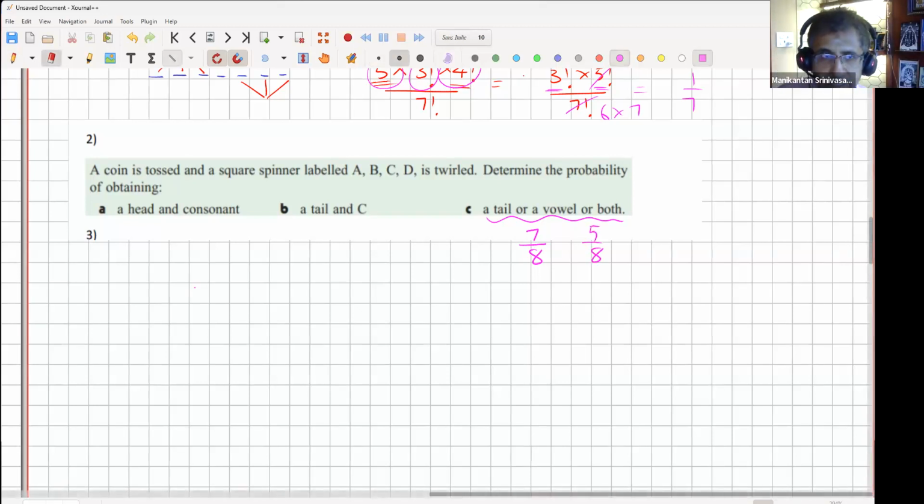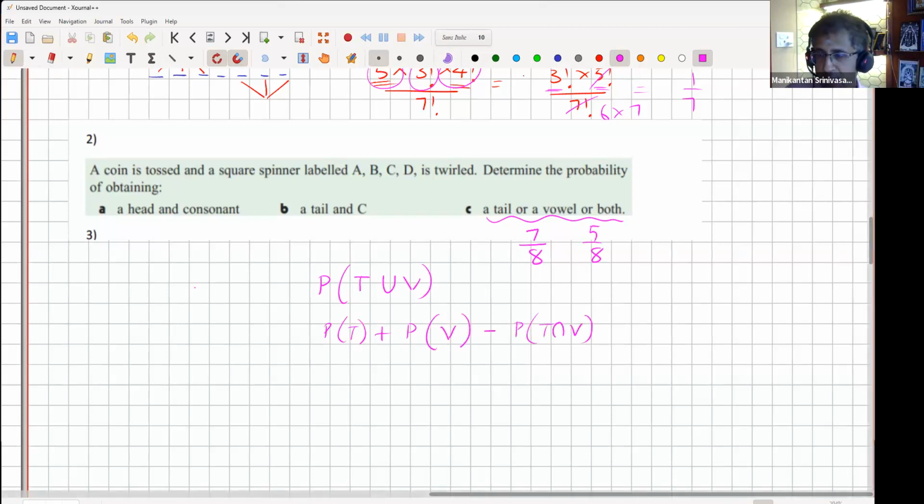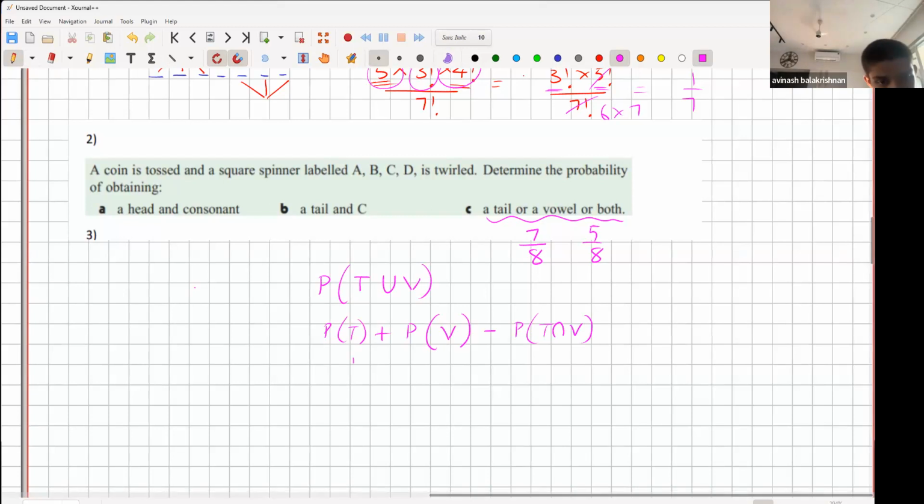Okay, let's discuss. So tail or vowel or both. This means it's probability of tail union vowel, either tail or vowel or both. By Venn diagram, whatever works for Venn diagram, same works for probability. So it's probability of getting a tail plus probability of getting a vowel minus probability of getting both. You have to subtract that. That's why you got it wrong, you added it. I didn't subtract it. Okay, so that explains.